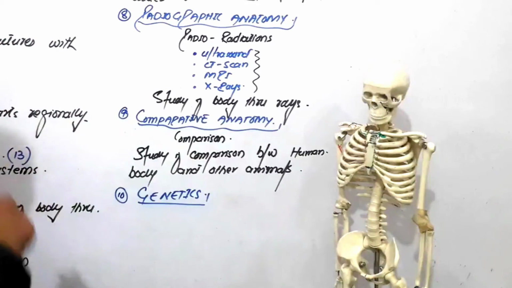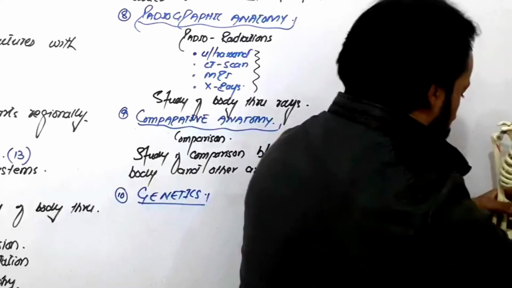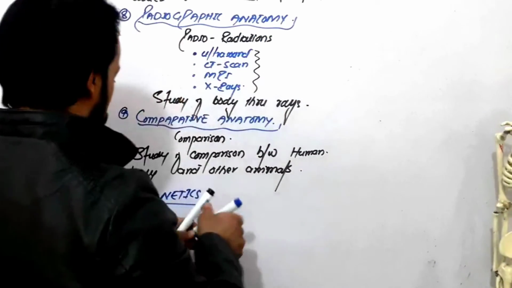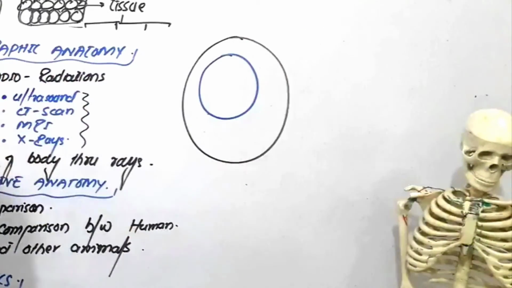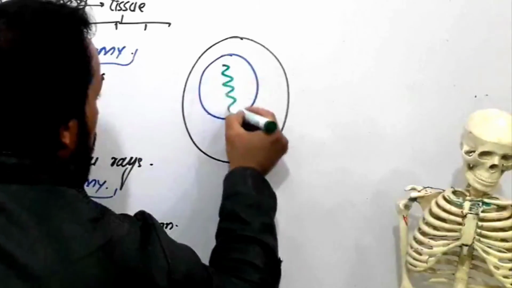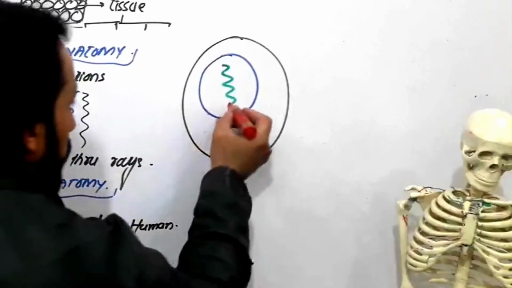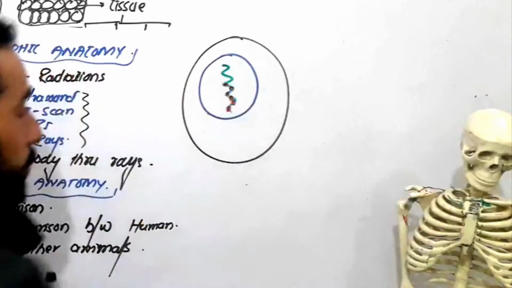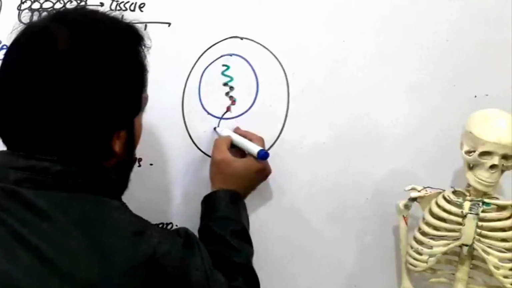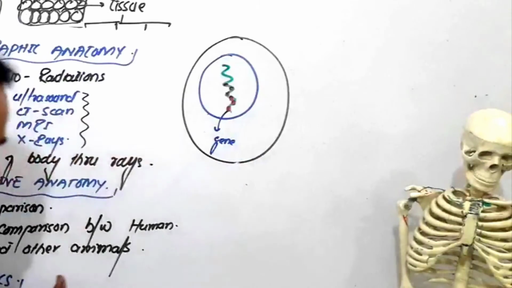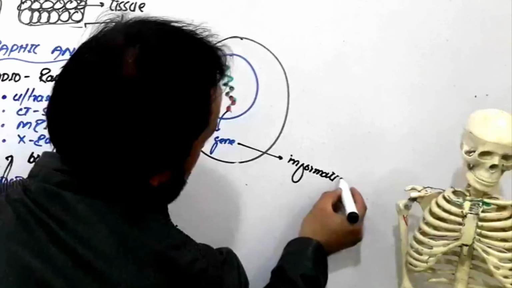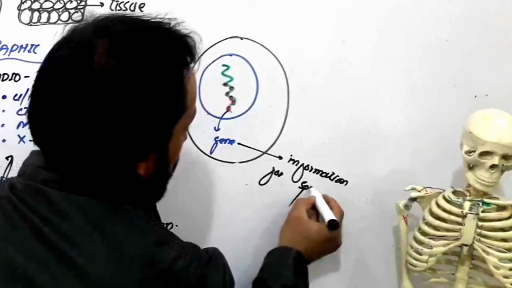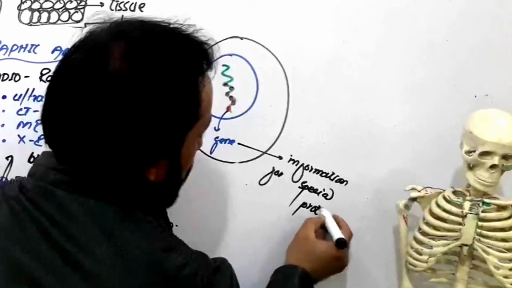What is genetics? Look carefully, friends. Okay, my dear friends, go a little bit far and stand here. We will see you. Look carefully. Here is our cell, right? Inside our cell we have the nucleus, and inside the nucleus we have DNA, and on the DNA we have genes, and you know that each gene, what is this? This is a gene, right? And on the gene there is information for a special protein, for a special character, right?